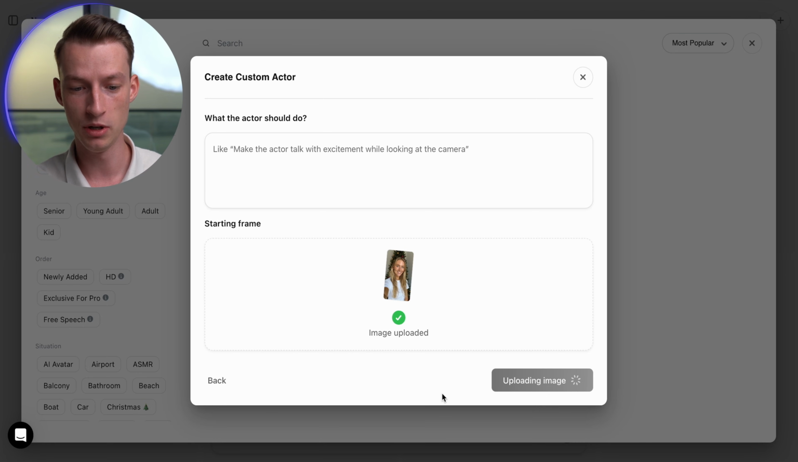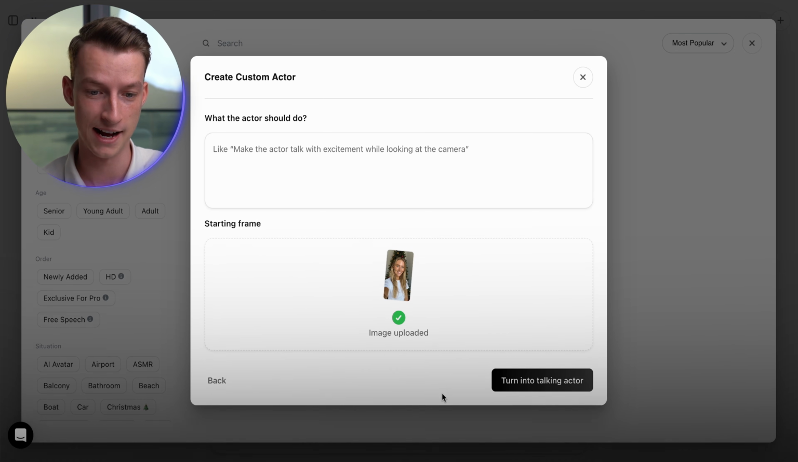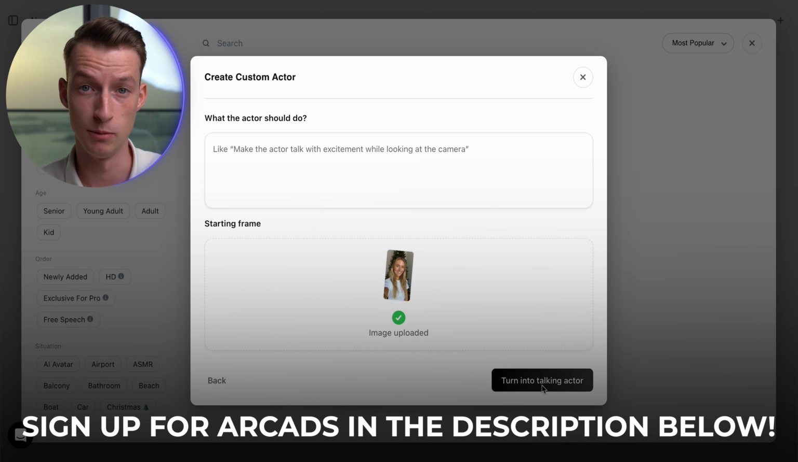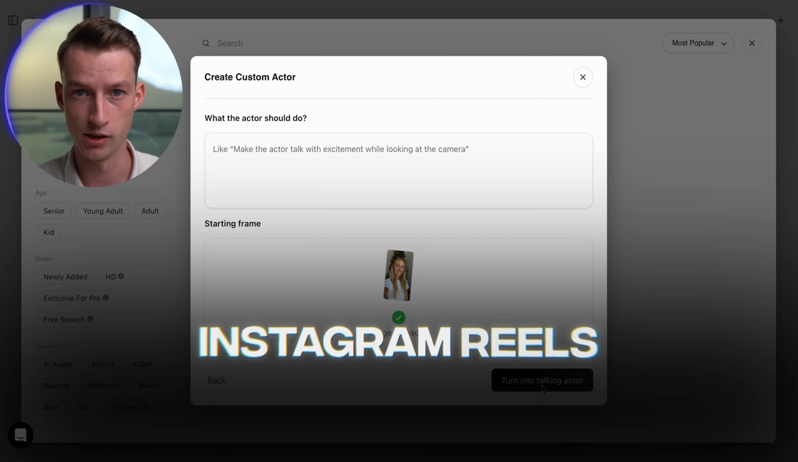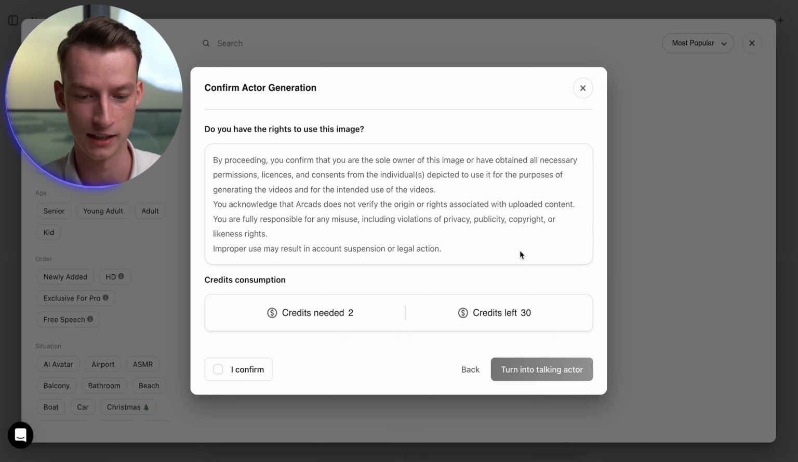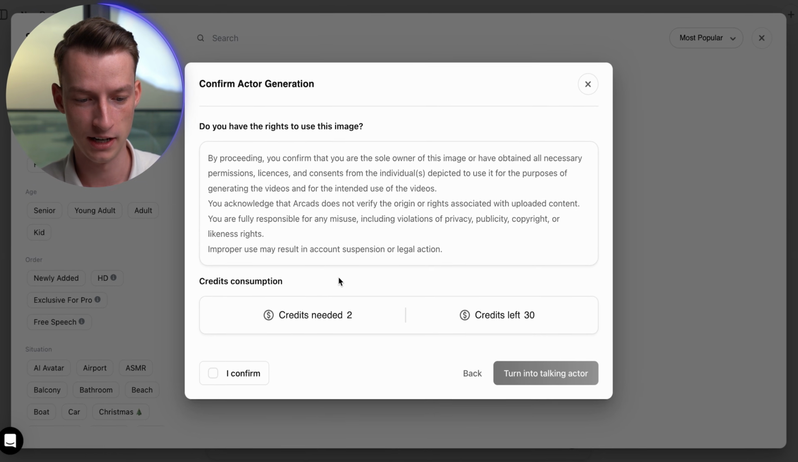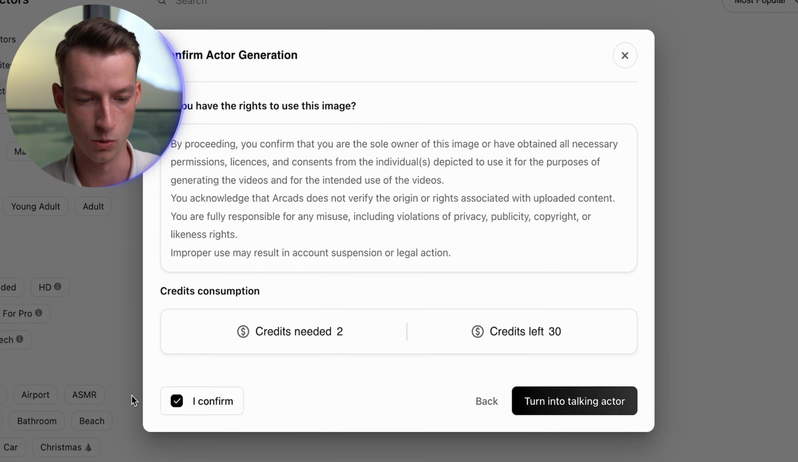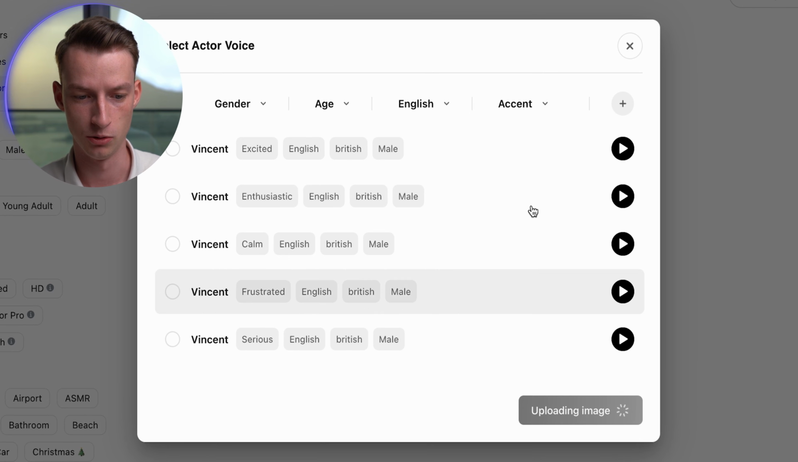And now she will actually turn into like a proper actor who can say whatever words I want her to say. So this is going to be perfect for Instagram Reels or TikToks, right? So you can now go ahead and describe what she's doing, but you don't even necessarily have to do that if you don't want to. So I'm just going to click here on turn into talking actor. And after this, it's going to obviously consume some credits for you. So you just have to say click confirm, turn into talking actor.